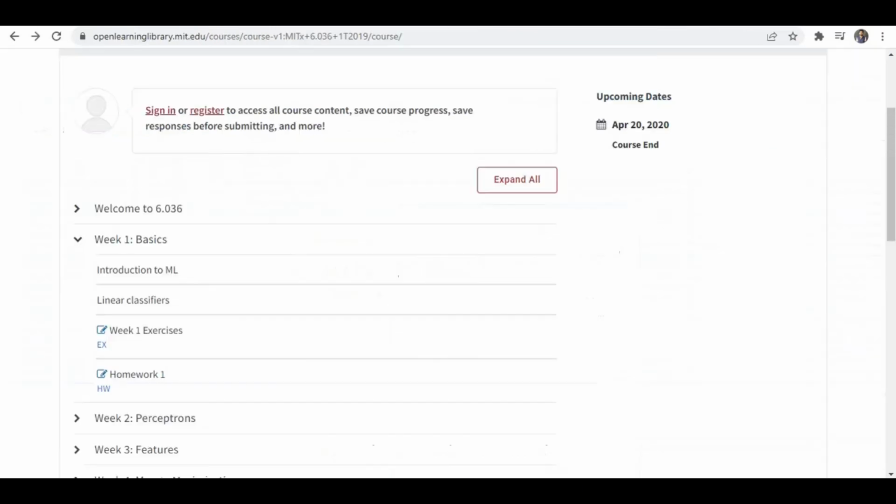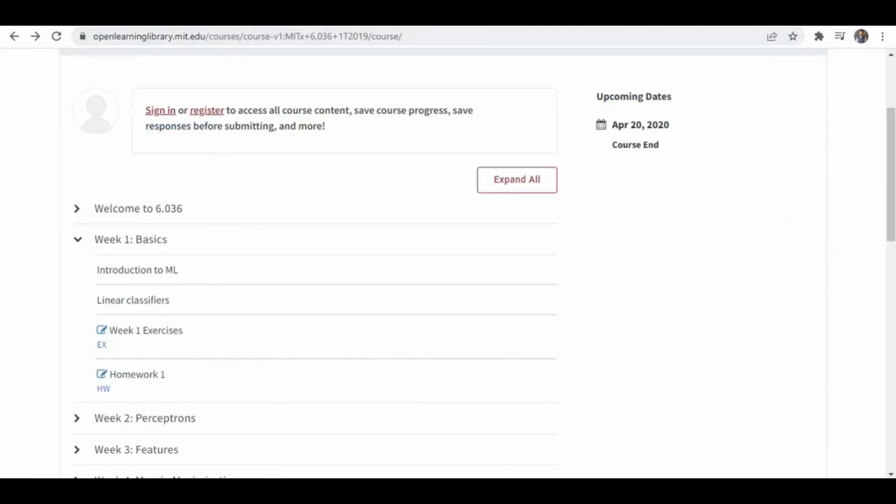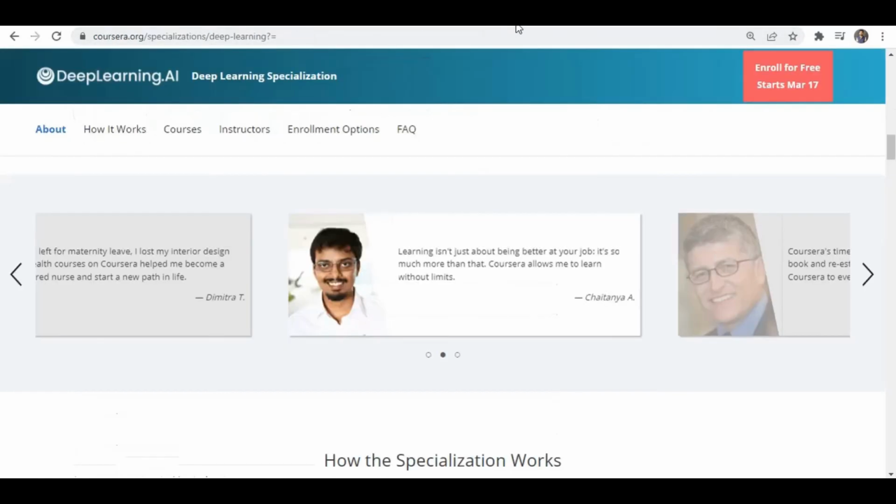So these are the 3 courses which will be useful if you're just starting in machine learning, or if you want to learn deep learning. These are the 3 best courses you can take. And this is about the 3 courses where you can learn machine learning and deep learning. I will create a video on statistics also, where you can learn statistics, as well as linear algebra, as well as data science, the complete package. So this is just about machine learning. I'll create videos on where you can learn complete data science, from algebra to statistics to algorithms to deep learning. I will try to make that video as well.